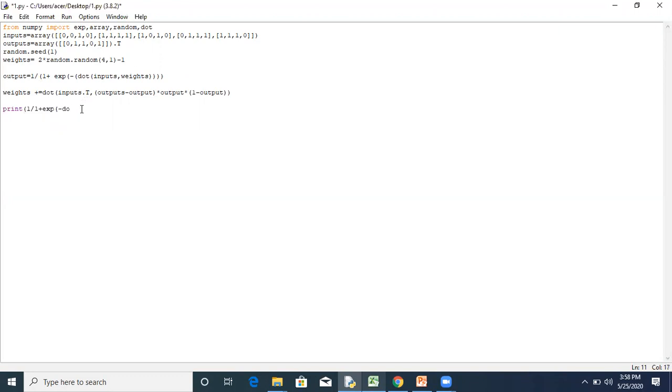In the same way, we'll write the array for that particular input combination. The combination we want to find out is: for this input, what is the output? 1 0 0 1.